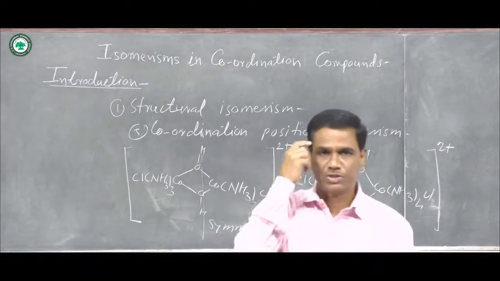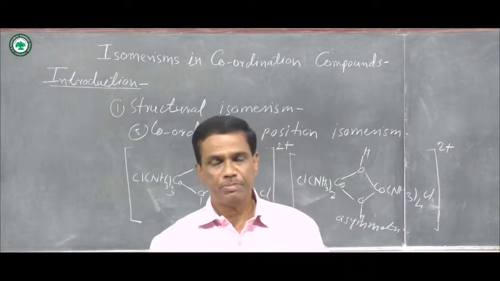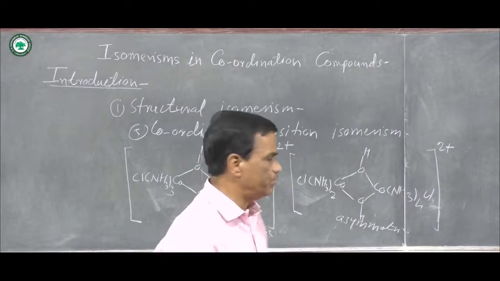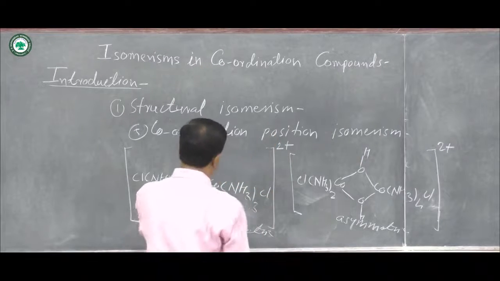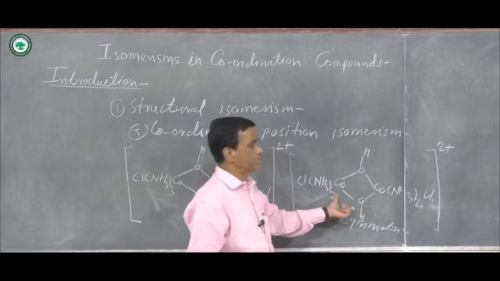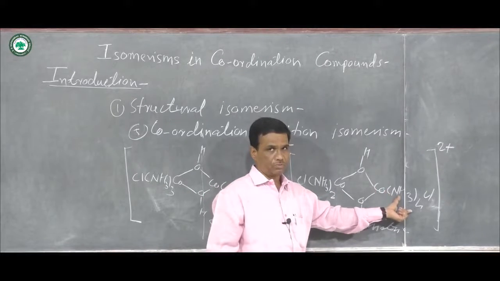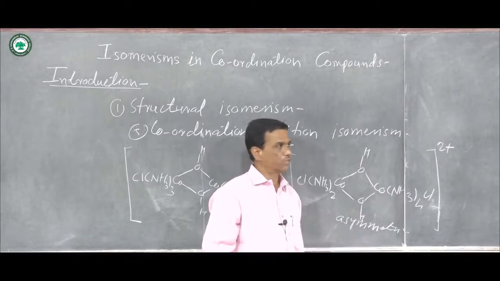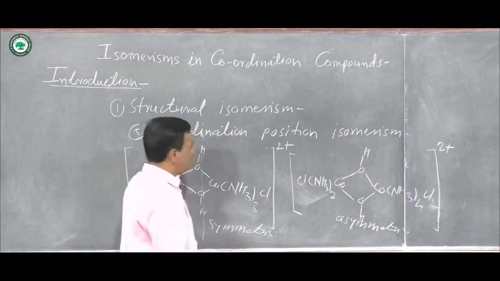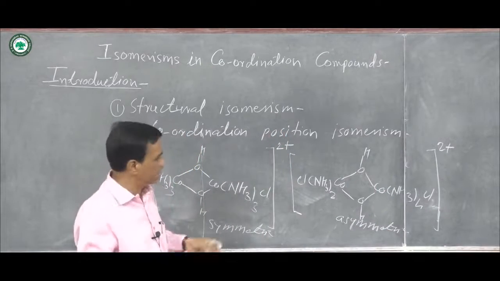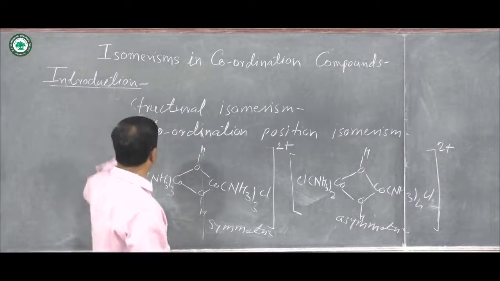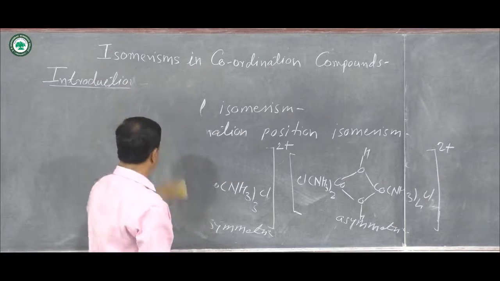Symmetry is synonymous with beauty, and this is a symmetric one. But this is not a symmetric structure. Here NH3 is twice, here NH3 is 4. This is known as coordination position isomerism, and this is the example for coordination position isomerism.